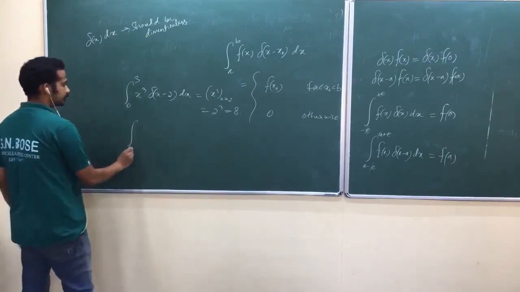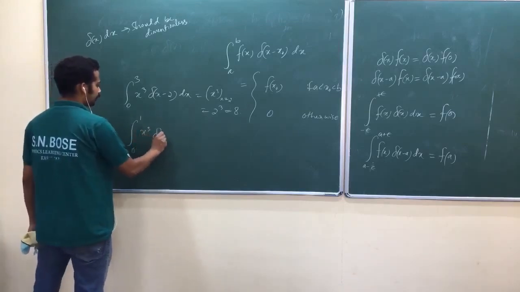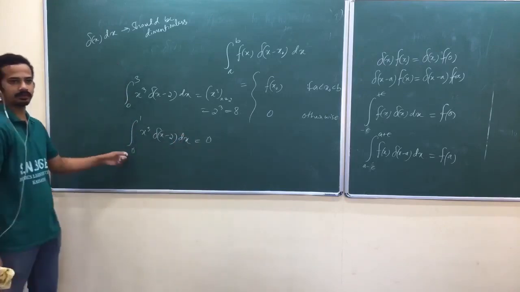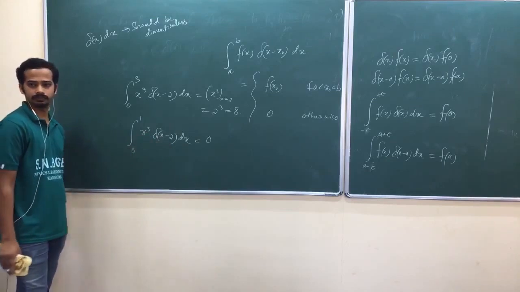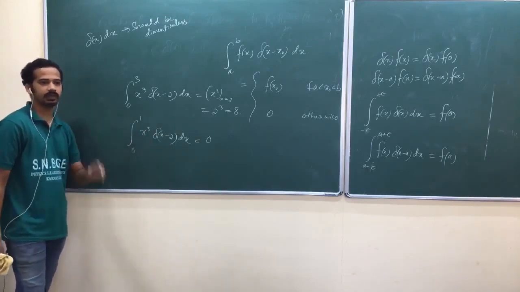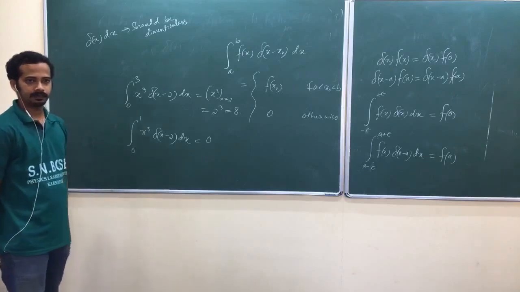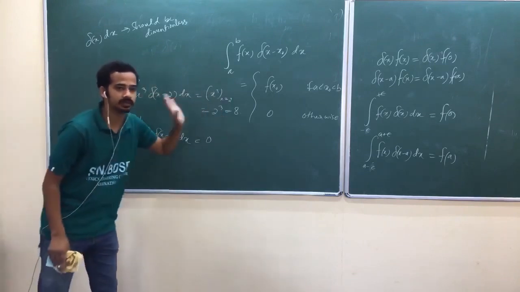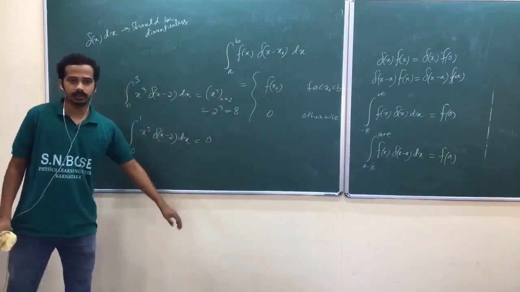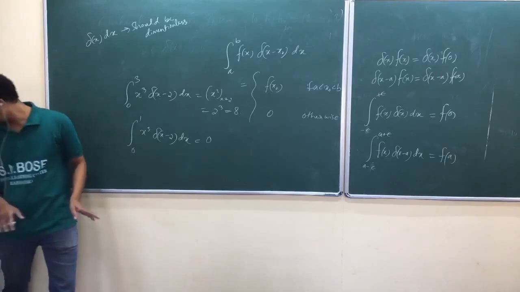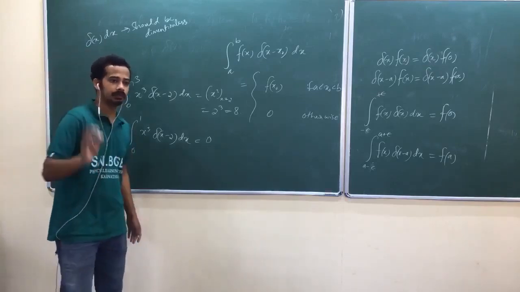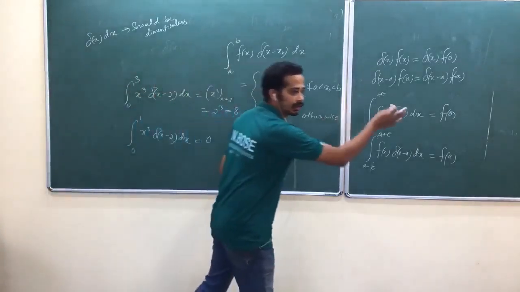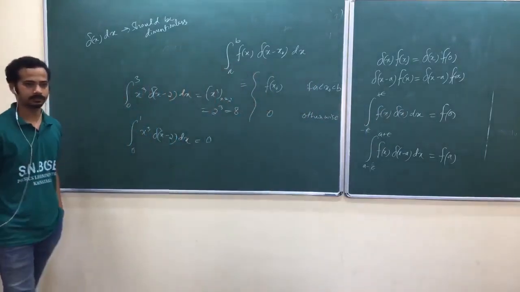Suppose I do it like this, 0 to 1, x cube into delta of x minus 2 dx. What is this one? 0. Why? Throughout the region where you are integrating, Dirac delta is 0. That's why it should be 0. Within the other region, you get that spike, so it will choose the function at that point. Remember it like that in a sentence. My experience is that whenever you remember in a sentence, you can remember for a long time. The property of Dirac delta is that it will choose the function at the point where it is spiked.